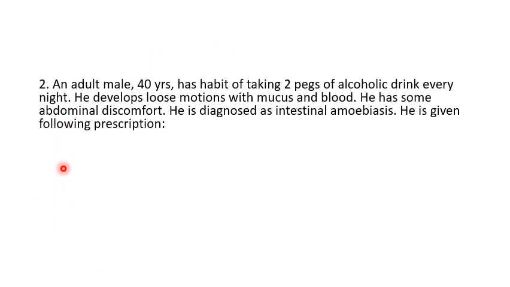This is the criticism number 2. This is the case. An adult male, 40 years, has a habit of taking 2 packs of alcoholic drink every night. He develops loose motions with the mucus and blood. He had some abdominal discomfort. Diagnosis is intestinal amoebiasis. He is given the following prescription.